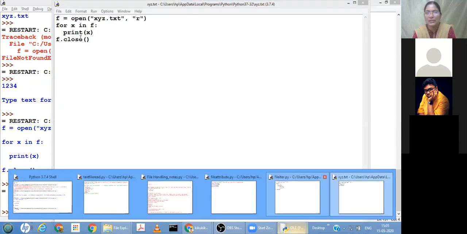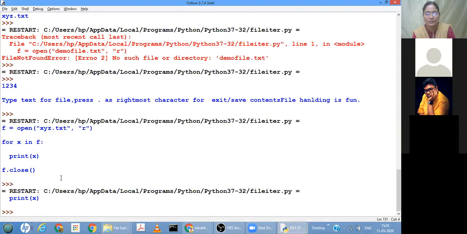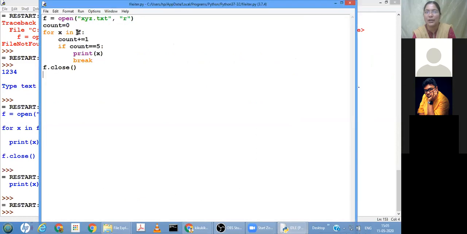Keep incrementing count, whatever the line number is, that line. Suppose fifth line is wanted, but the fifth line is not there at all. We will already have come out of the loop because the file has reached the end of file. So the count equal to 5 condition will never be true. Already we have come out of this loop, so the file is closed, no more operations. So the count must be within the number of lines.